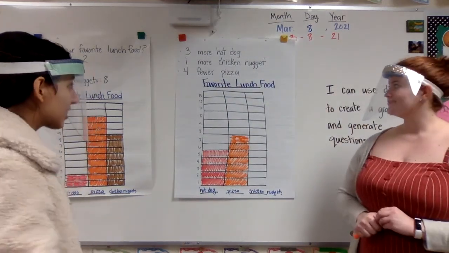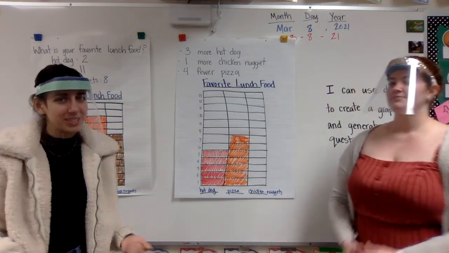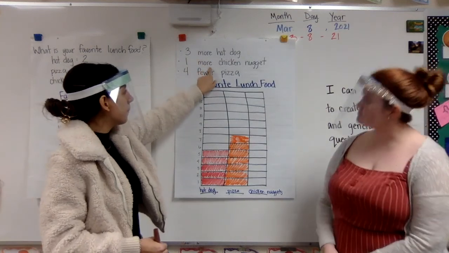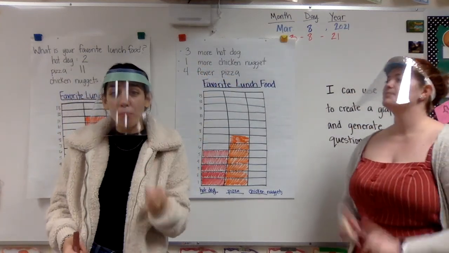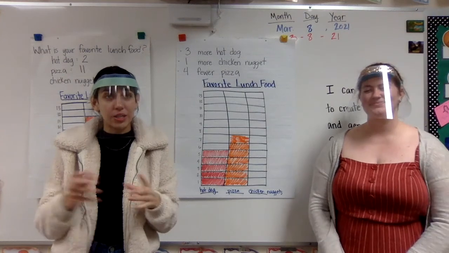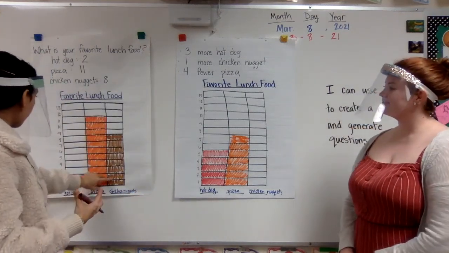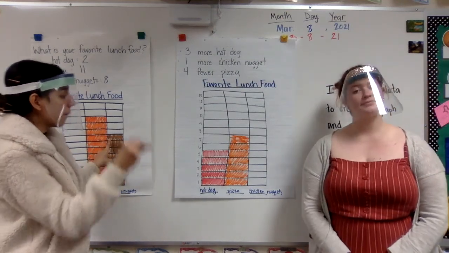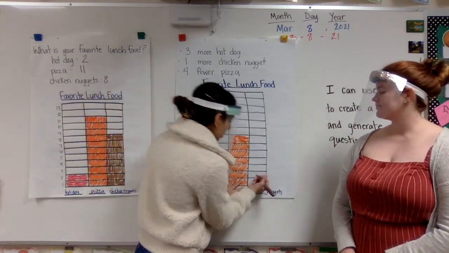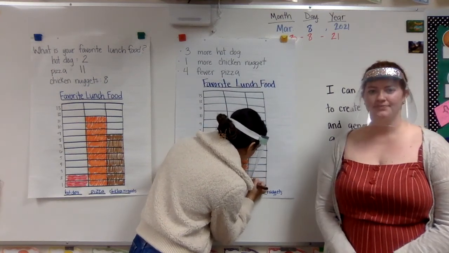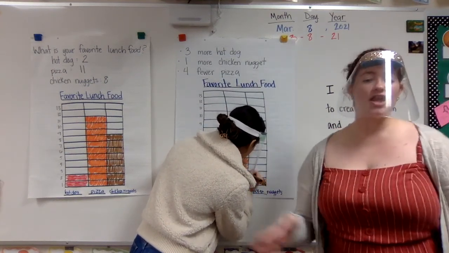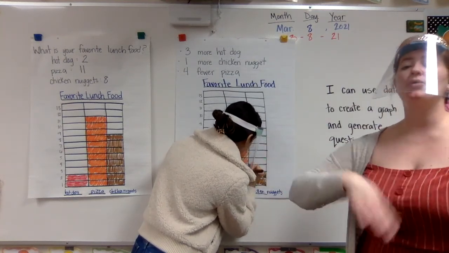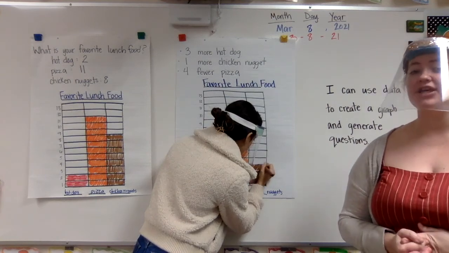Well, and the last type of food that people could have chosen was chicken nuggets. So let's see. It says 1 more chicken nugget. Oh, and I remember more is our adding word. So that means that our number has to get bigger. So originally, 8 people voted for chicken nuggets. And I'm going to add 1 more when I color in my chart. So I'm going to color in 8 for chicken nugget. So she is going to color what we already started with, and then she can go back and add 1 more. When we're adding to our data, that is totally okay.